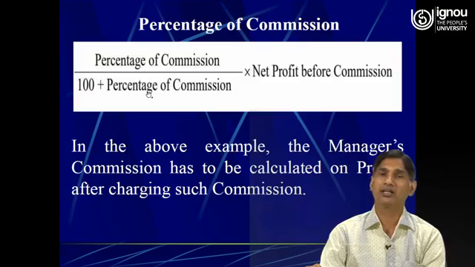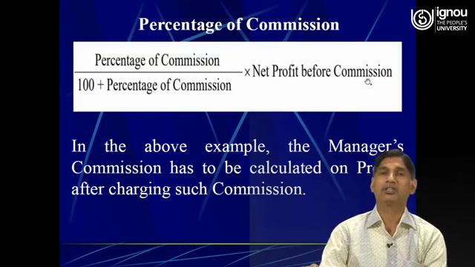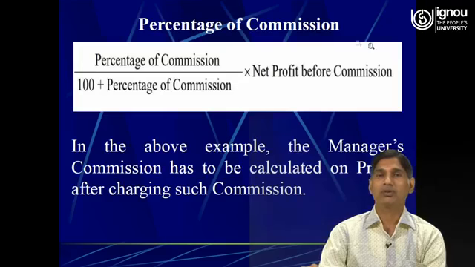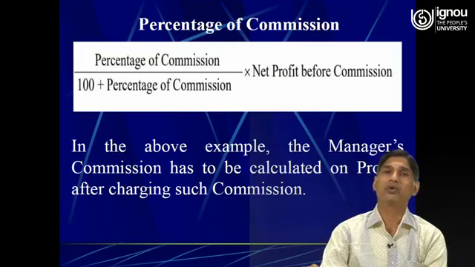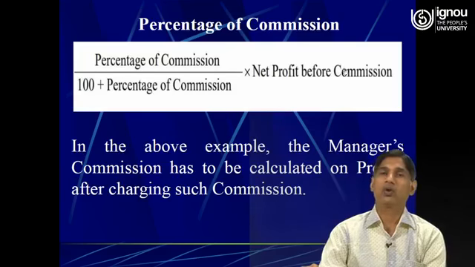It means 100 plus 10%, so it is 110%. So 10% divided by 110% into net profit before commission. Here the amount of profit means the excess of the credit side of the profit and loss account over the debit side of the profit and loss account.